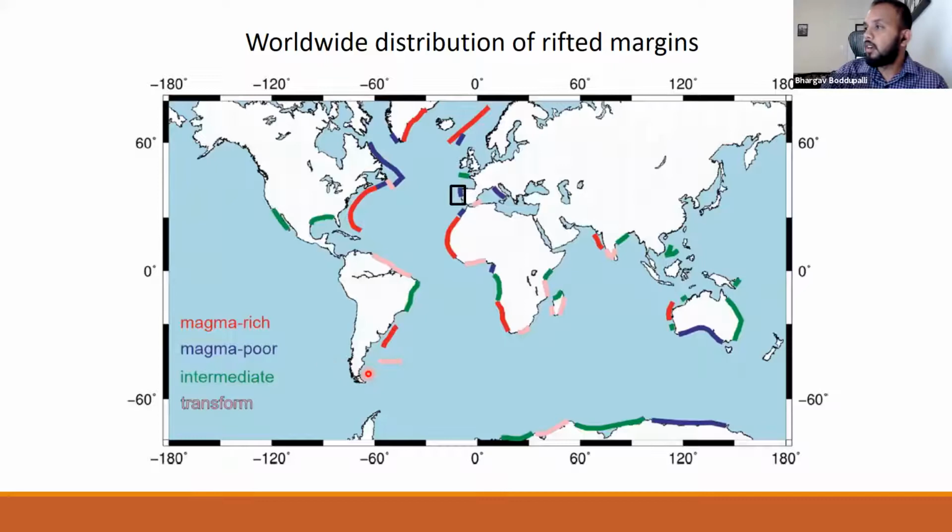Rifted margins are widespread across the globe. In fact, they are one of the basic reasons what decided the shape of the present continents. And based on the magmatic activity during the rifting, they are classified as magma rich, magma poor, intermediate, and transform. The study region for today's talk is shown in this black box here, and this region got separated from Newfoundland.